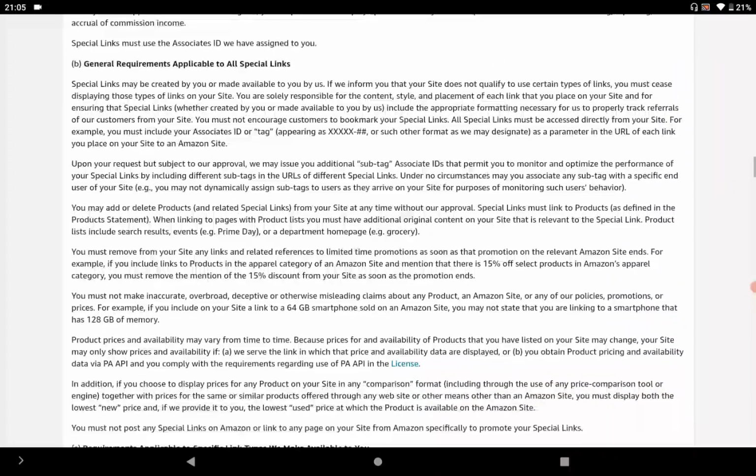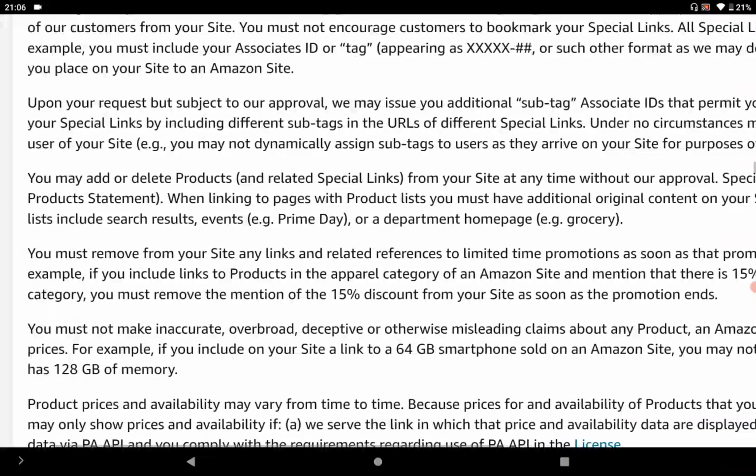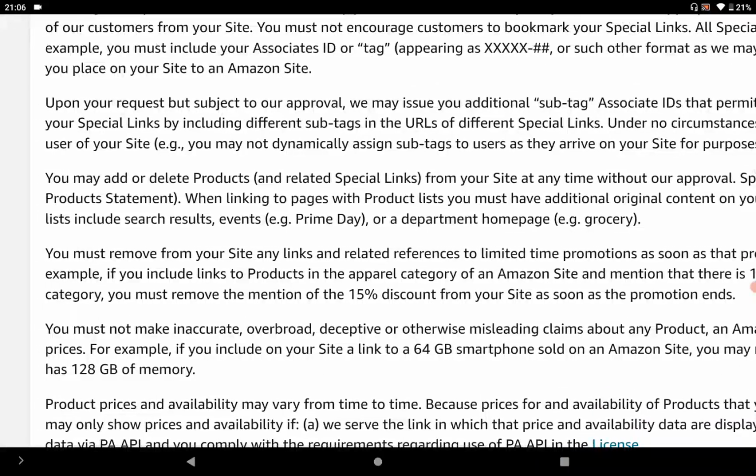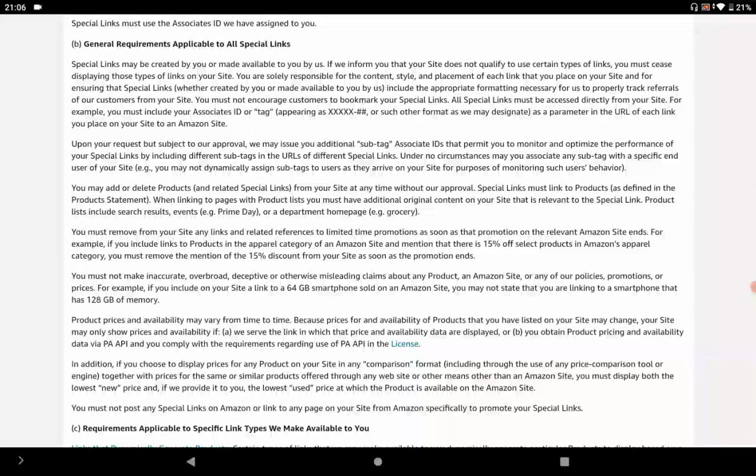And the next point, you can add or delete any kind of product on your website, or that special link on your website, without approval of Amazon.